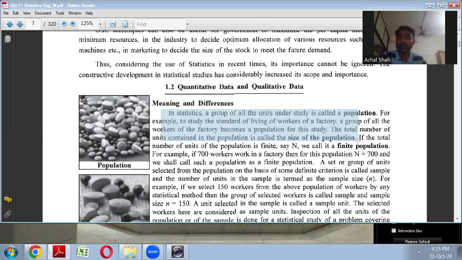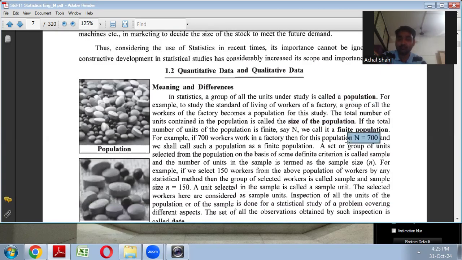Like there is one factory, and in that factory there are total 150 workers, say for example. Okay, here it is given as 700 workers. You can take that example also. So suppose 700 workers are there in a factory. Then the size of the population is 700. And that whole 700 workers, they are called population. And it is denoted by N. And as we can count it, it is limited, so it is called a finite population.